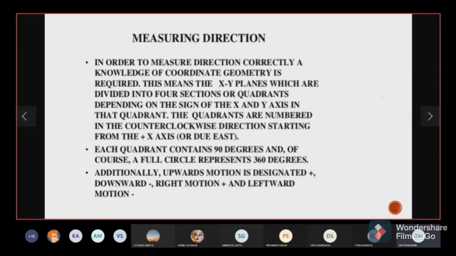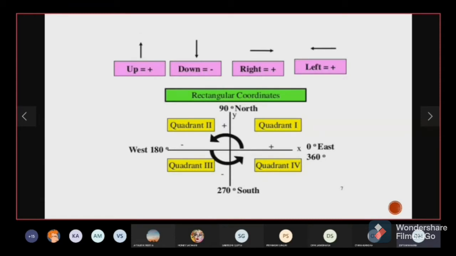So basically to specify direction you need to have an understanding of coordinates. So look at the 4 quadrants right in front of you. We have quadrant 1, 2, 3, and 4. So x and y values are positive in quadrant 1. Y remains positive, whereas x becomes negative in quadrant 2. In quadrant 3, we have both x and y values as negative.